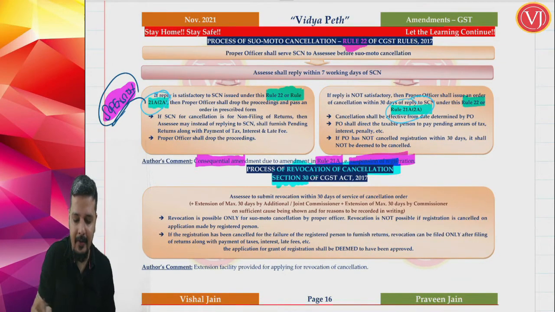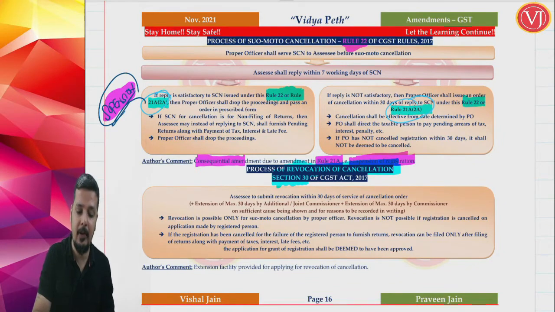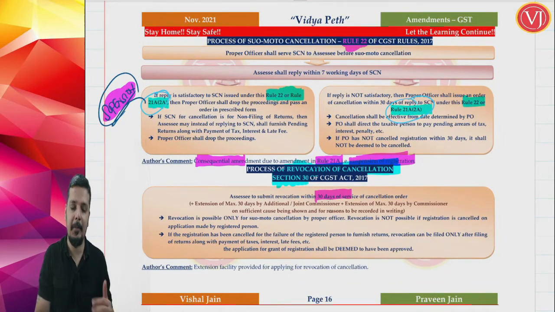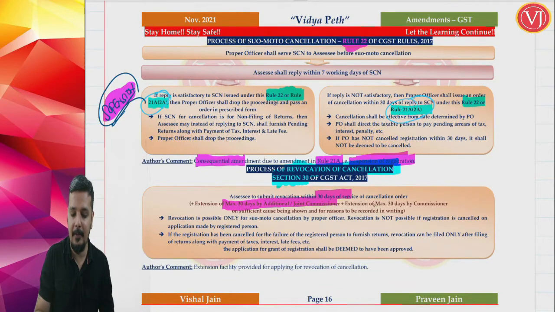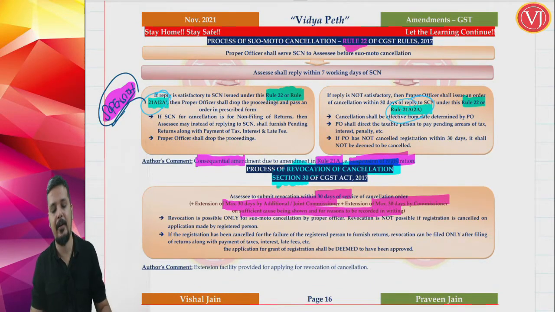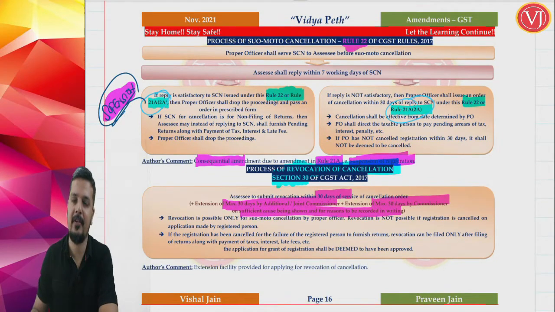Now friends, when you talk about revocation, after your registration has been cancelled, you have to apply for revocation within 30 days. Now they have extended the time limit. That 30 days time limit can be extended by another 30 days by the additional commissioner or joint commissioner, which can be further extended by another maximum 30 days by the commissioner, on sufficient cause being shown, and reasons have to be recorded in writing by the additional commissioner, joint commissioner or commissioner, as the case may be.